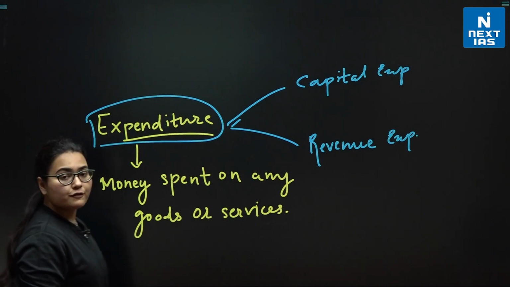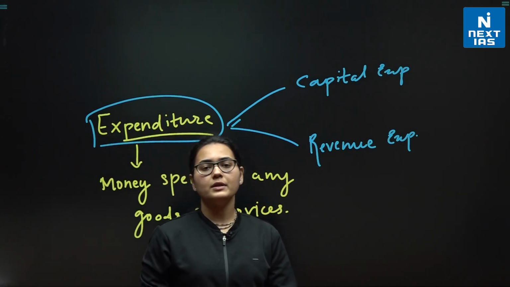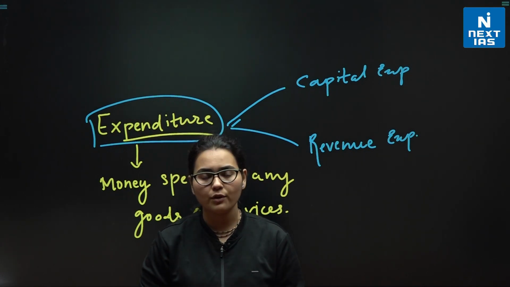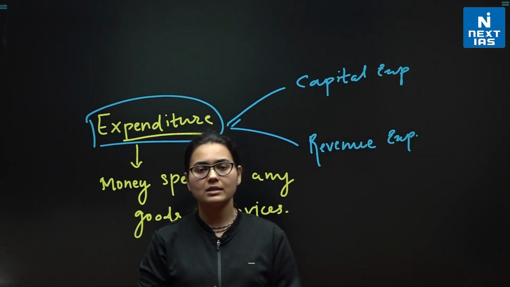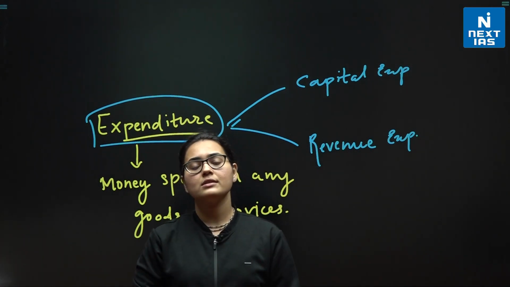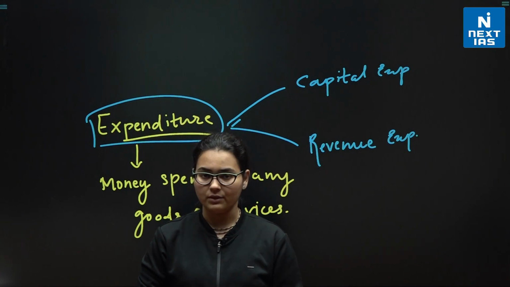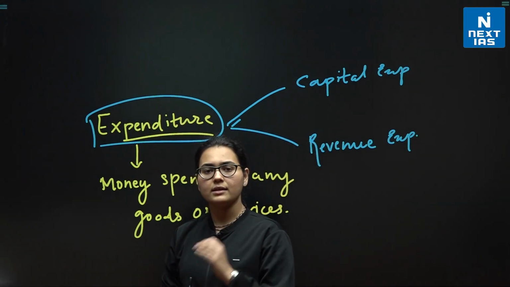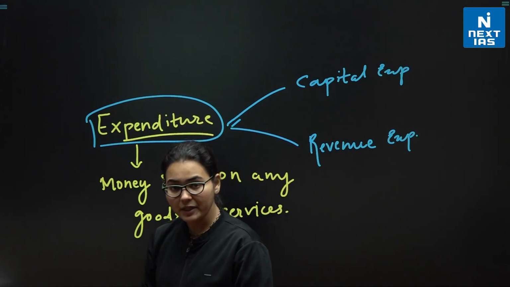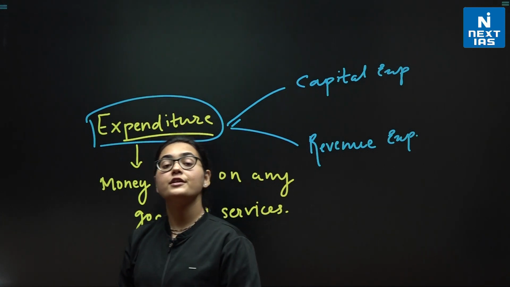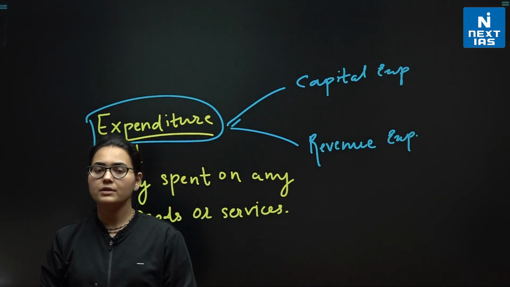If I talk about capital expenditure, it is the expenditure which is done to enhance the value of an asset or an existing asset, whereas revenue expenditure does not enhance the value of an asset in any way. So now, if I have to define capital expenditure, I can say that capital expenditure is the expenditure that either creates an asset or reduces the liability of the government, right?